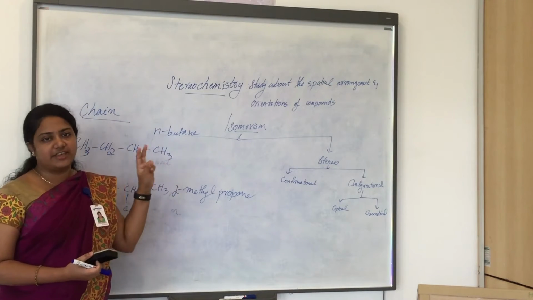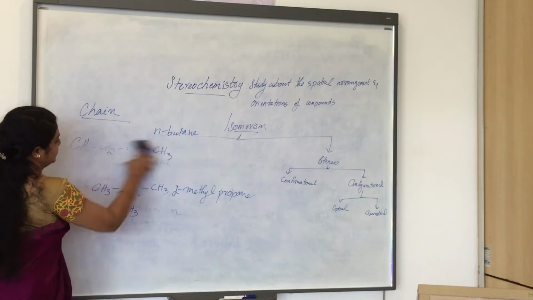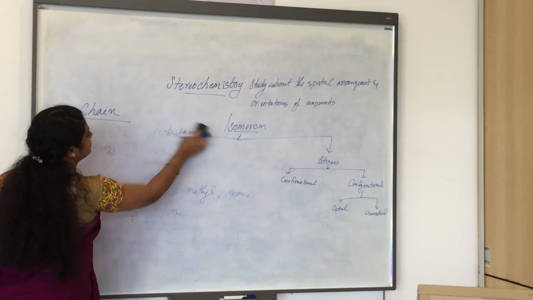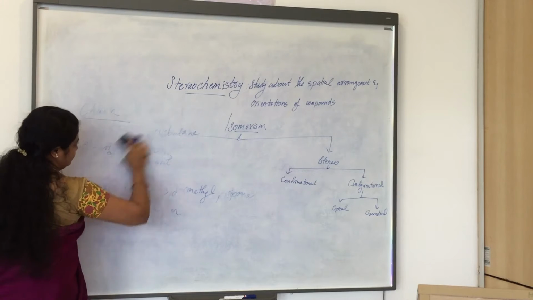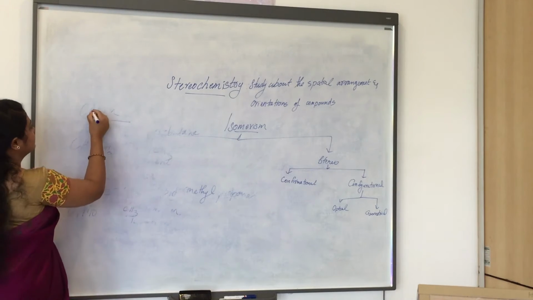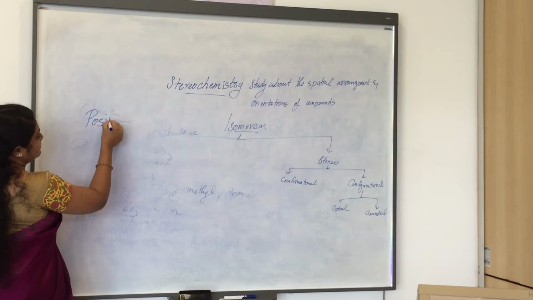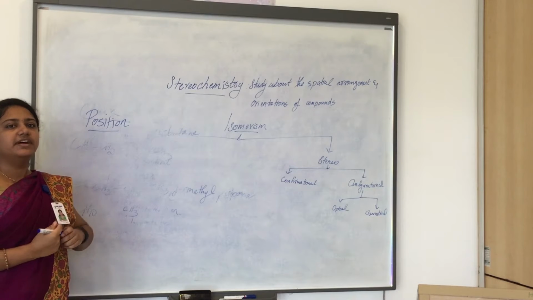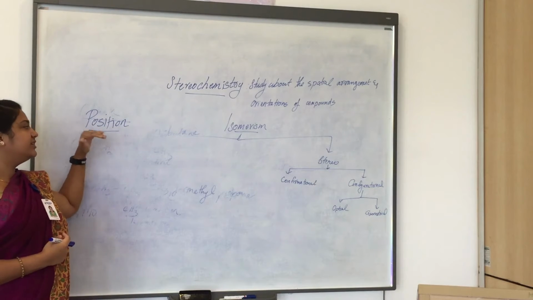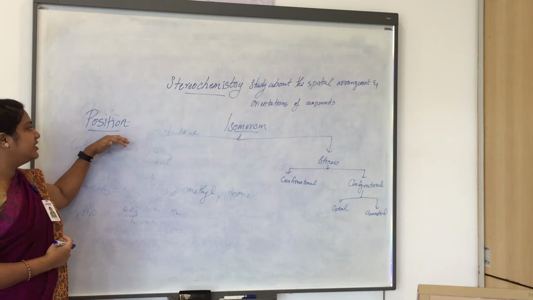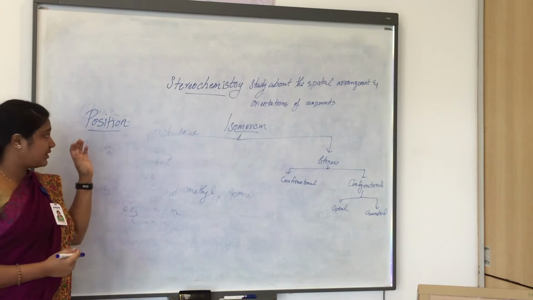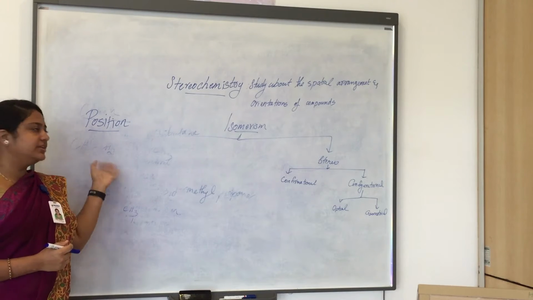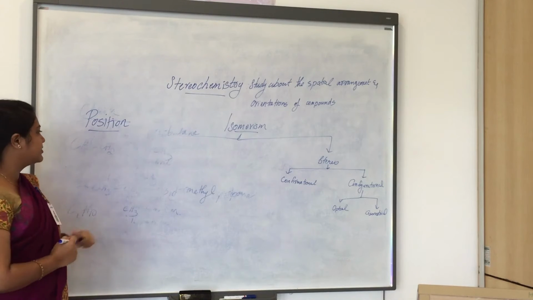Then the second structural isomer, that is positional isomers. When in chain isomers the difference is in the chain, when we are discussing the positional isomers, the difference will be in the position of either the double bond or triple bond, or in the position of the functional groups.